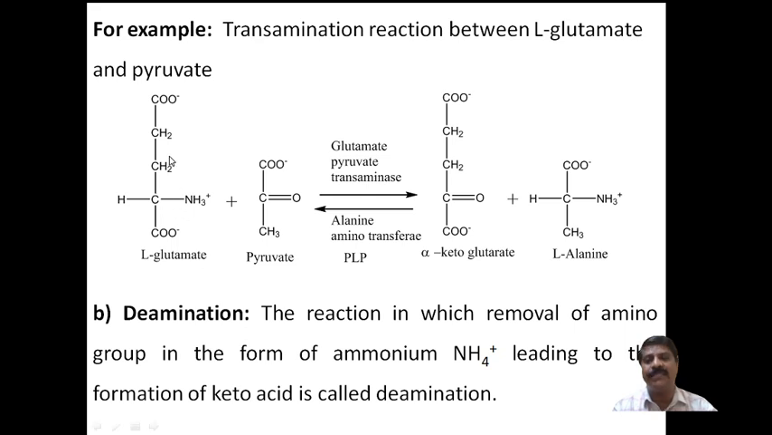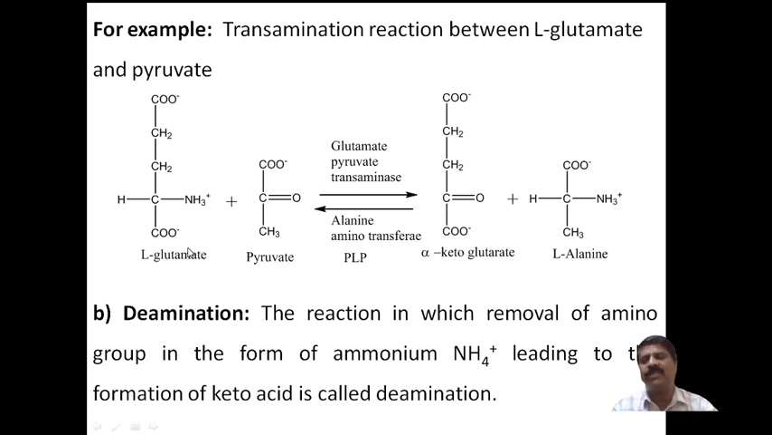Now coming to a specific example I quote here. I have taken the general reaction using an amino acid. Here is a transamination reaction between L-glutamate and pyruvate. L-glutamate is this one here. This is the COOH group here, and this is also called an alpha amino acid, because here this is the alpha carbon atom, and it is the L form.